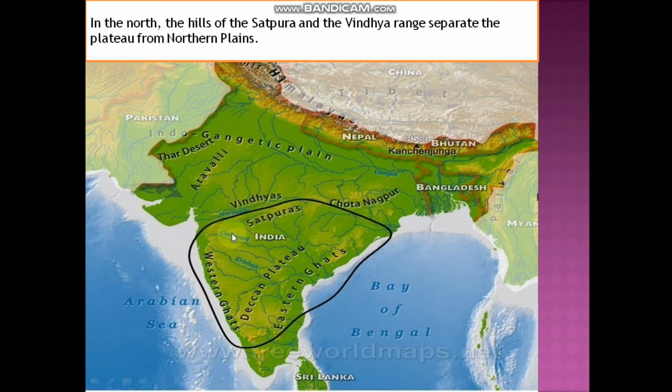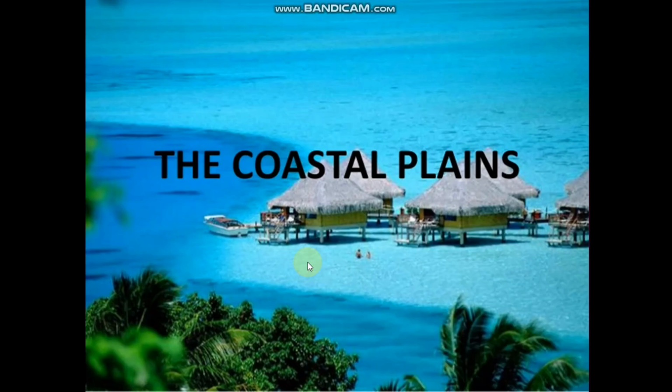See, here comes your Narmada, Godavari, Krishna. So, these are the rivers. Here comes your Thar Desert. Here is your Himalayas. Okay, next.